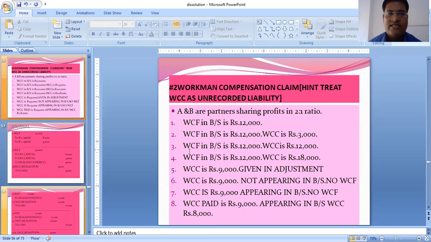Next is the third part. WCF in the balance sheet is 12,000. WCC is also 12,000. Very simple. In the realization account, we will write by WCC, in the realization account, to bank. That means two entries again.